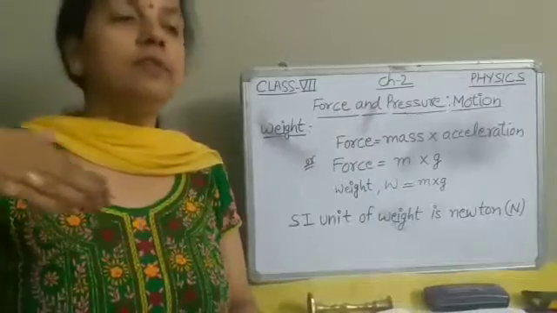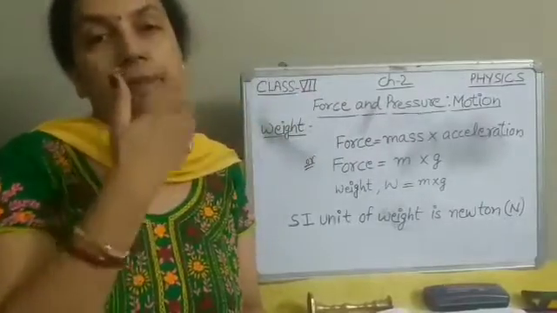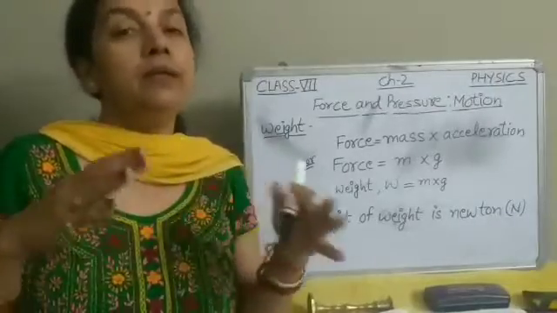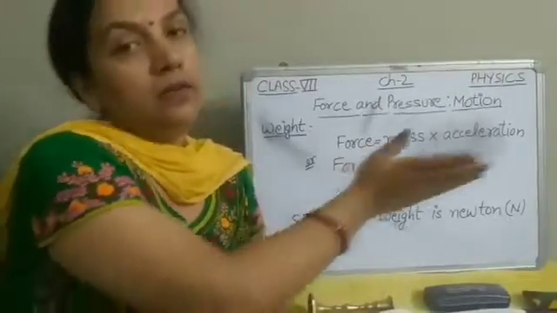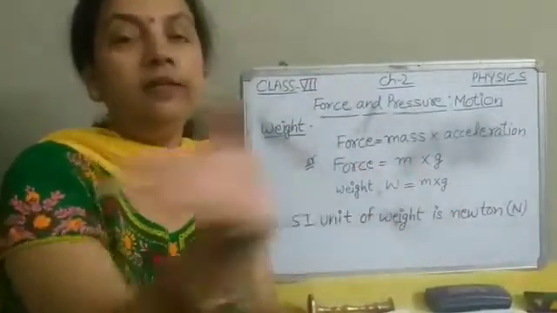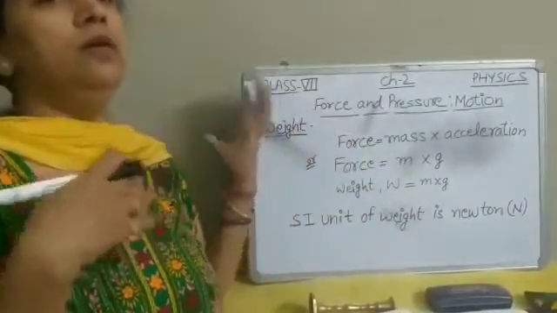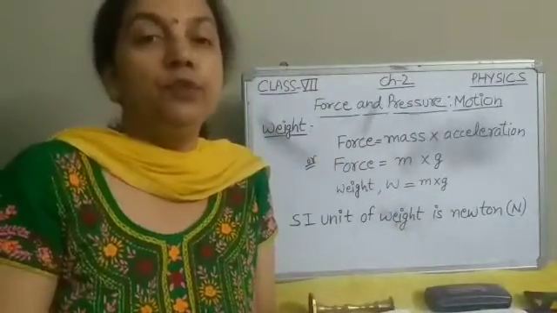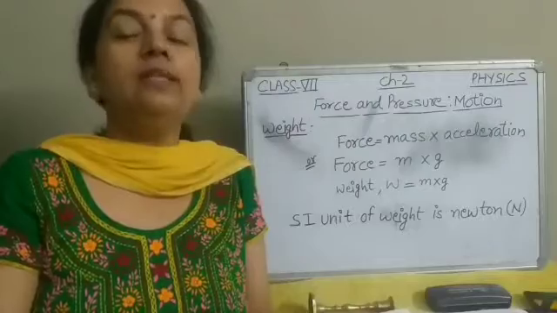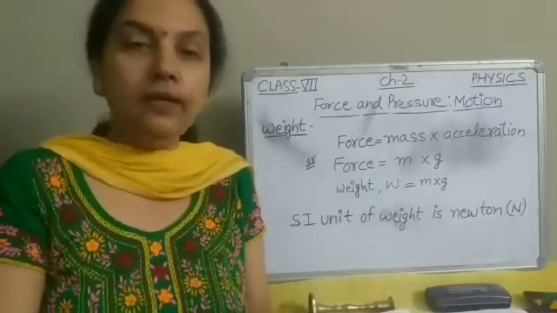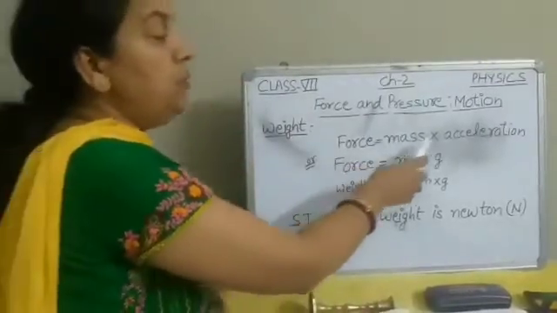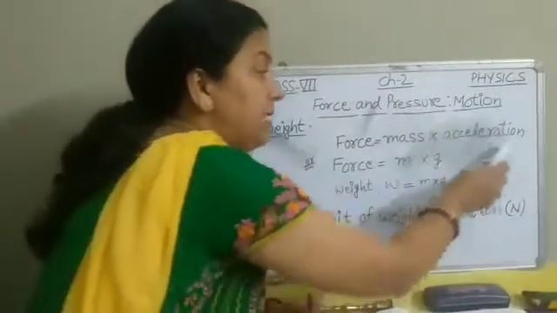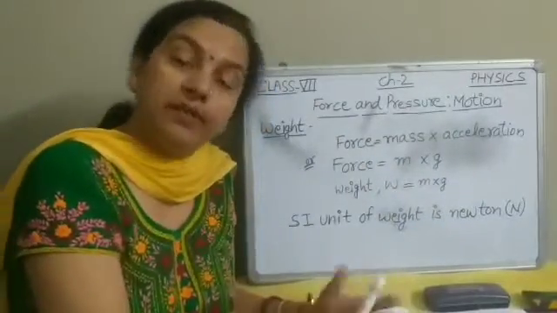Similarly, if a car is running rapidly and we are sitting in a stationary position, and the car takes a right turn, our body moves left or right. This situation is known as acceleration. Clear? Force is equal to mass into acceleration. Now here, acceleration is due to the gravity of what?